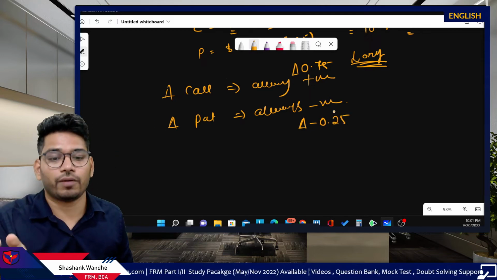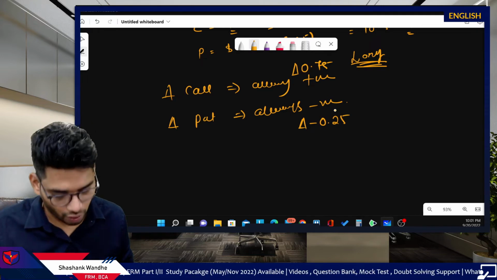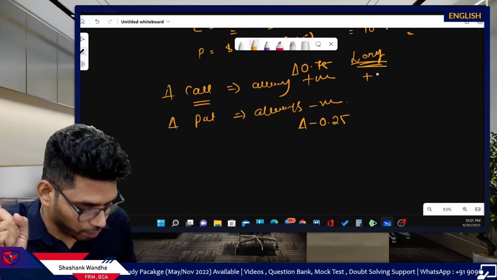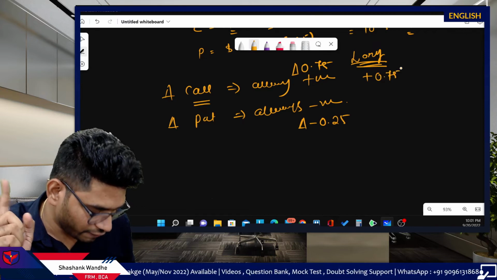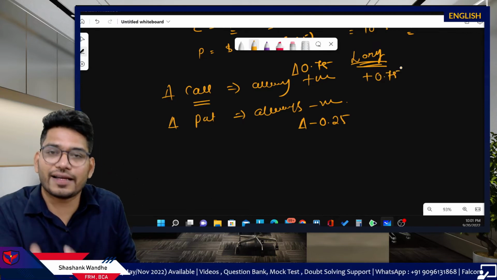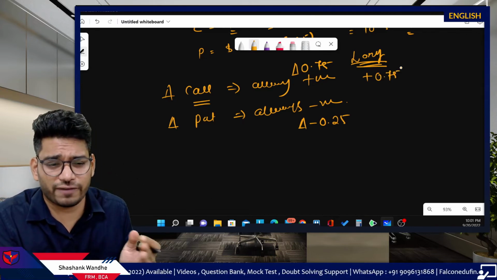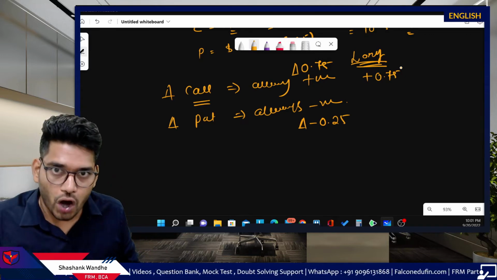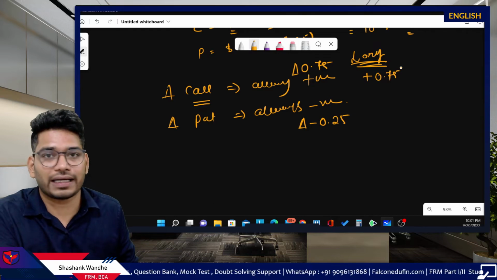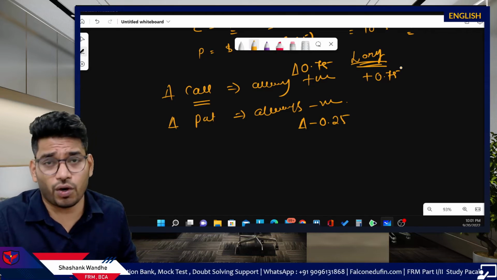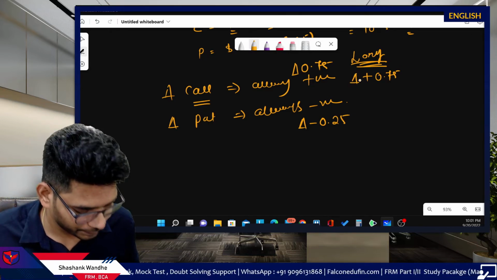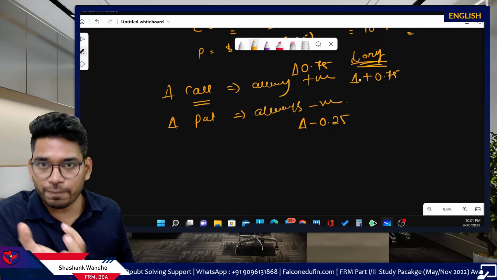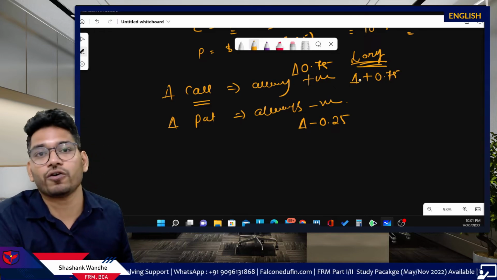If you simply take a long position in just one call option, you will have positive delta of 0.75 because that call's delta is plus 0.75, and you are going long. So you will automatically get plus 0.75 delta. On the other hand, if you take long position in put option, that put option has a negative 0.25 delta.